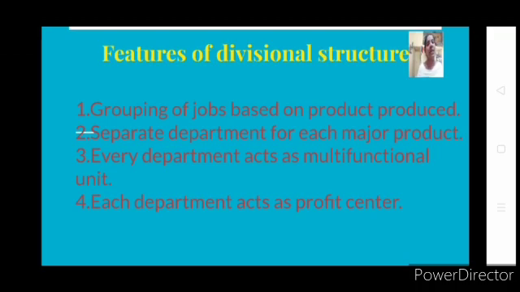Then next, separate department for each major product. In general, if you are coming out with the same line of products, as I said, even Tata Company may come out with food products. In food products, again they might have different ranges, like tea powders, toffees, bars, chocolates, cookies, but all come under what? Food line. So the product line is food, and under that you have different ranges.